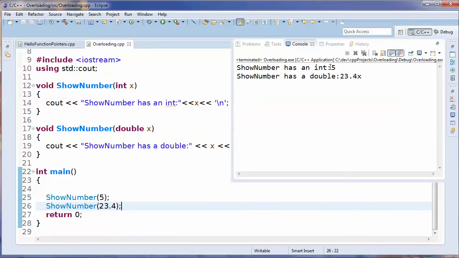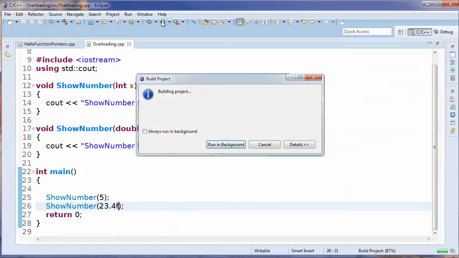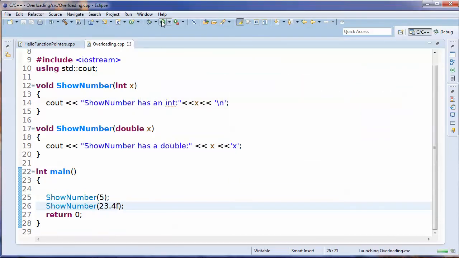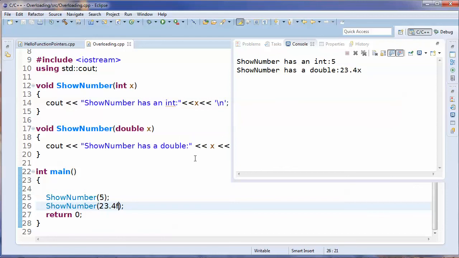Okay, so show number has an int 5, show number has a double 23.4, so you can see each of these figured out the correct thing to call. And it even tries to coerce types to make a match. So if this little f says, okay, this is a float. So a float's not a double, but a float is closer to a double than it is to an int. So this should call our double routine again. Okay, and it does, so running that way.